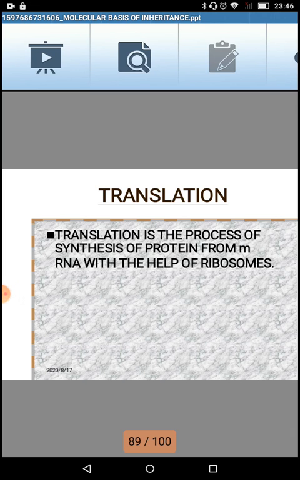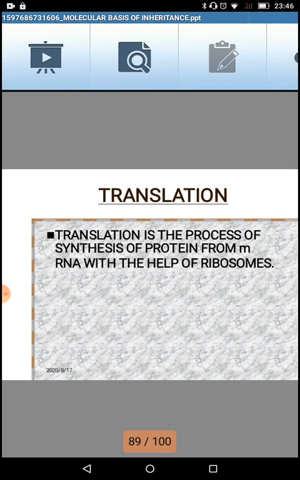Till now we have already looked into the process of replication of DNA. We have also talked about genetic codes and transfer RNA, which is going to play a major role in translation. We have talked about transcription again, and now we are talking about the last step of the formation of proteins, that is, from the codons present on the messenger RNA, the amino acid polypeptide chain is synthesized, which is called protein. So that is the process which we are going to look into.